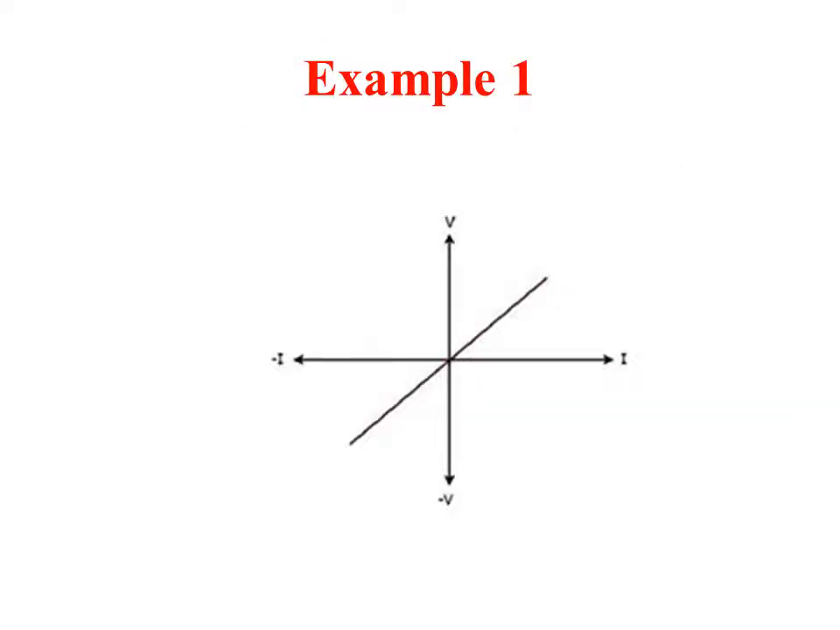Now if we observe an example, this is one characteristic of that particular element. Here the characteristics are operating in the first and third quadrants. So with this example, let us summarize how we identify linear, non-linear, active and passive, and unilateral and bilateral elements.